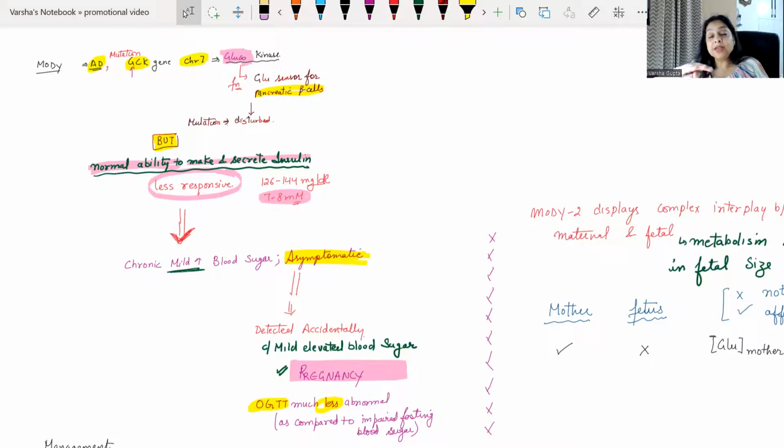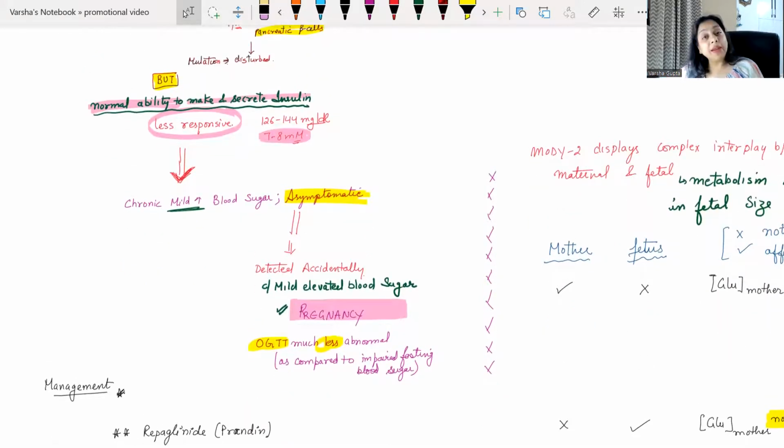So unless the glucose level goes higher than the normal level, it is not triggering the release of insulin. When it goes higher, it will release the insulin. Usually it is asymptomatic, but during pregnancy we detect it, but the number is not very high. It is a smaller number, right?